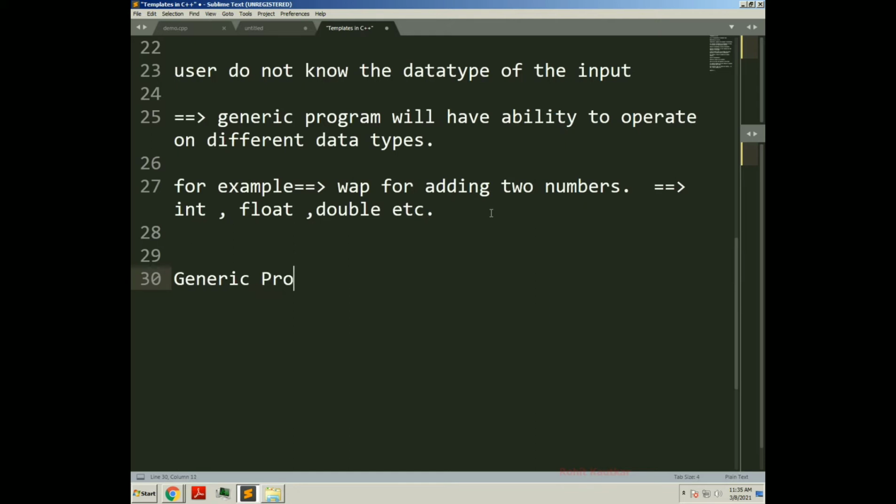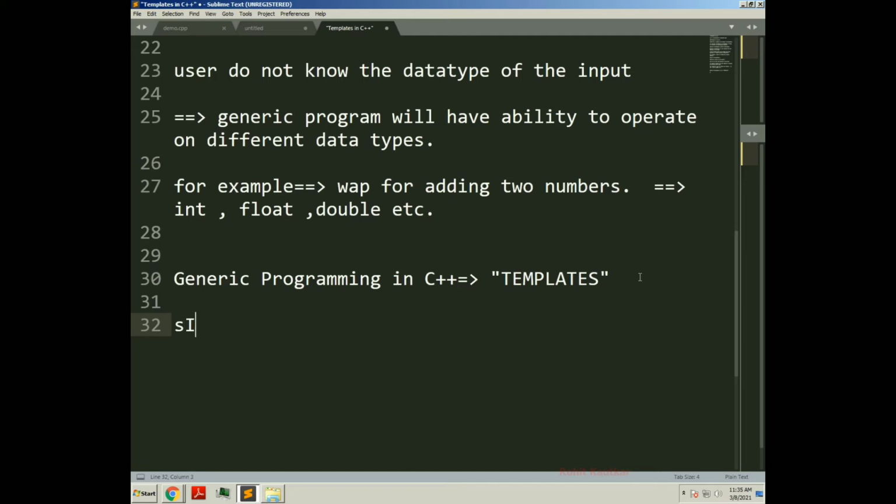Generic programming in C++ is achieved with the concept of templates. Templates are an important tool, an important concept in C++, which allow us to implement generic programming. So what will you do in generic programming?